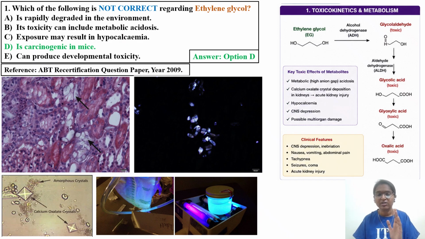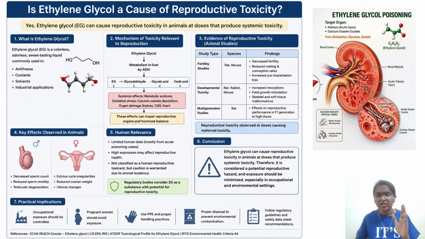Then possible multi-organ damage. So what might the target organs be? It might be CNS, liver as well as kidney, but there is no effect on the cancer. In addition, remember some of the glycols will cause reproductive toxicity. Okay, so they are affecting male fertility as well as female fertility. Clinical features we will see: CNS depression, inebriation, nausea, vomiting, abdominal pain, tachypnea, seizure, coma, acute kidney injury. Okay, so this was regarding ethylene glycol.